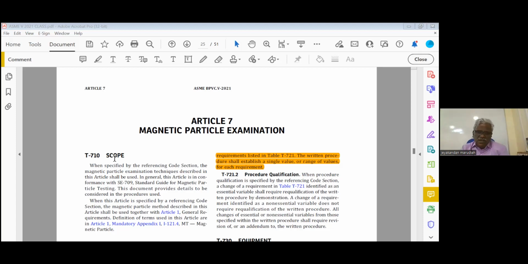Okay. Now, another more important point: in MPI, we are using two types of current. One is alternating current, another one is direct current. Now, the characteristic of AC is the skin effect. Skin effect means the current will travel only on the surface. DC does not have a skin effect problem. So AC can detect only surface defects.